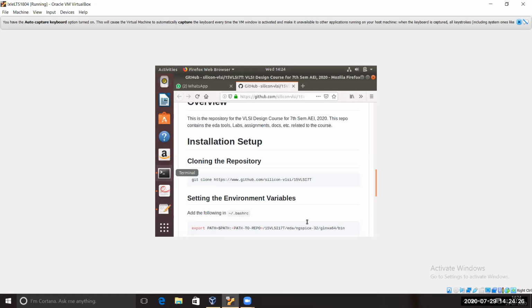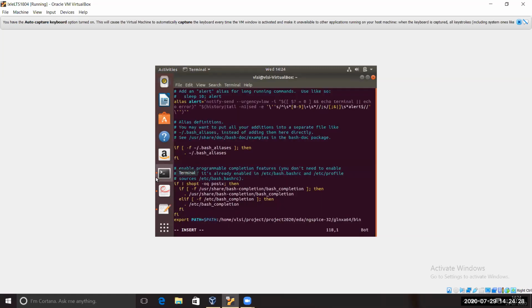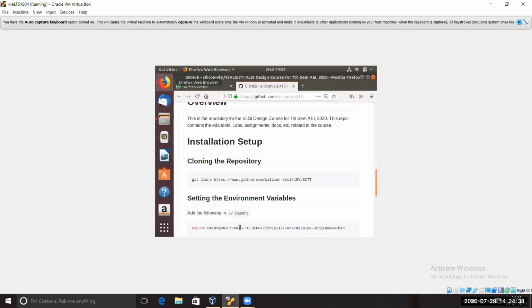After this copy paste, you will see it is written path to repo, meaning path to repository. For us, the repository will be the home and VLSI, that is the home directory.